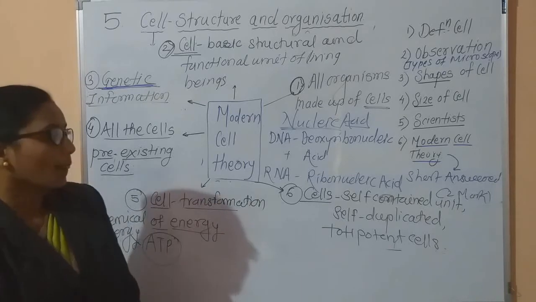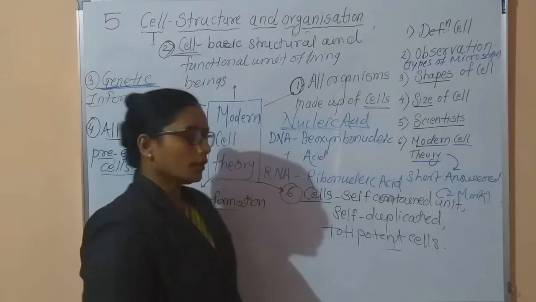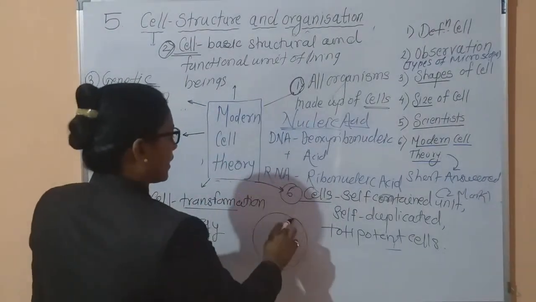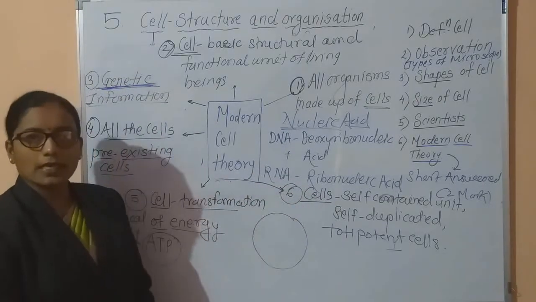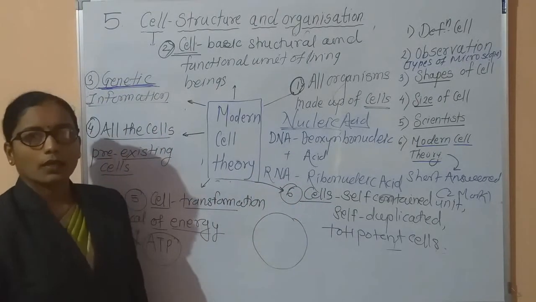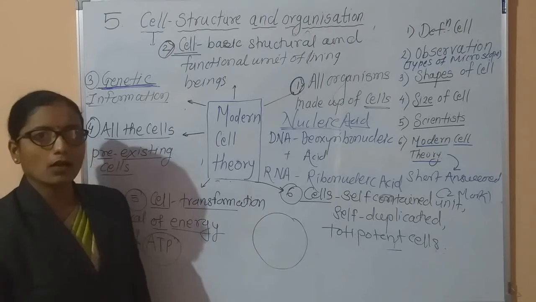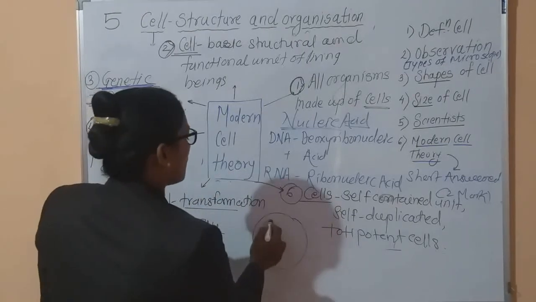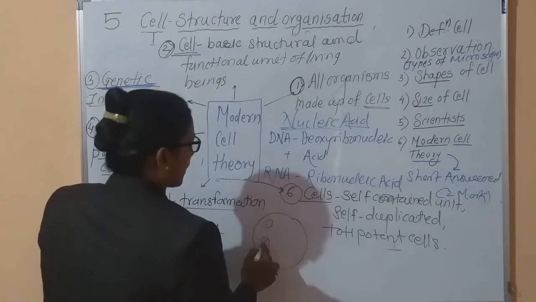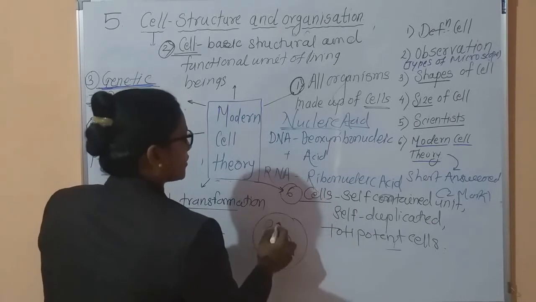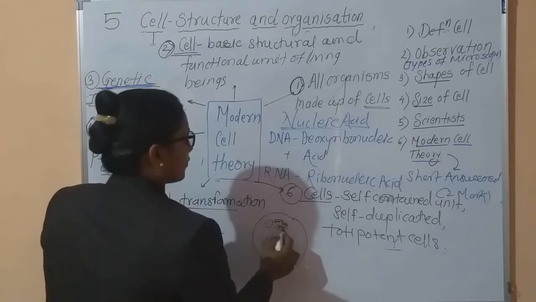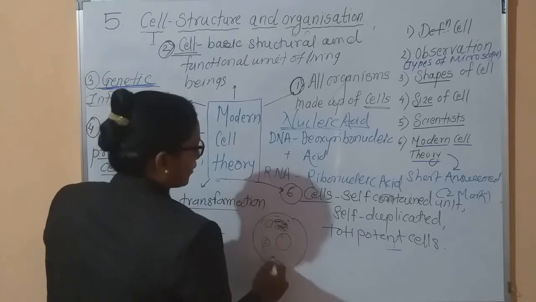Okay, now see. What is a self-contained unit? That is, inside the cell, it consists of a number of cell organelles. For example, vacuoles, mitochondria, at the center the nucleus is present. Also there is presence of endoplasmic reticulum and the cytoplasm.